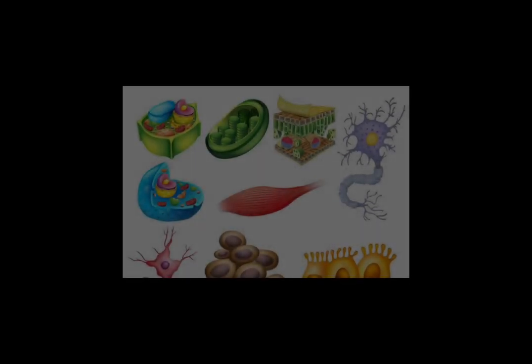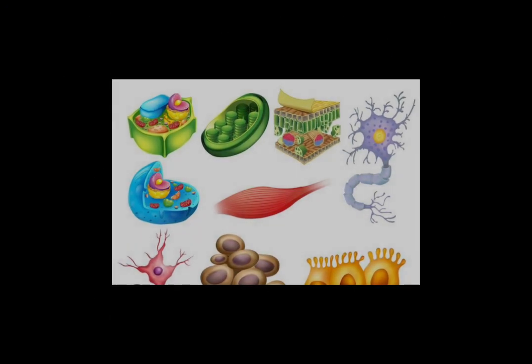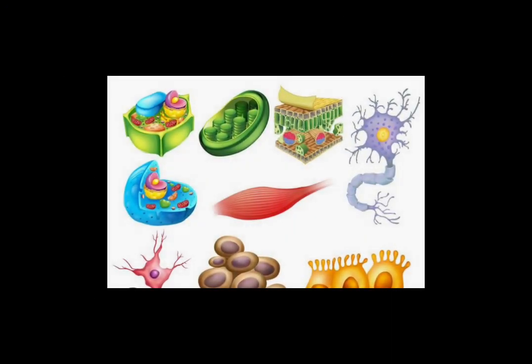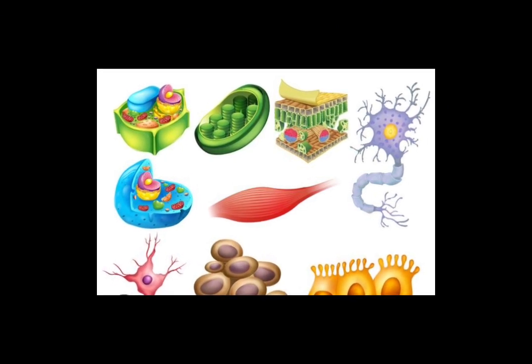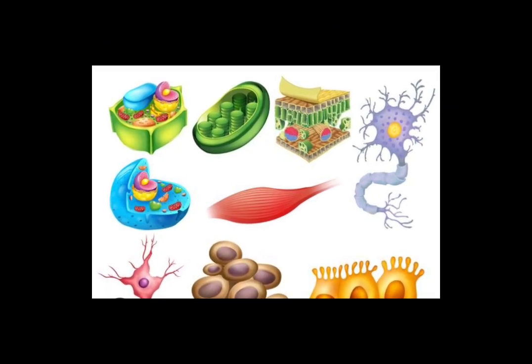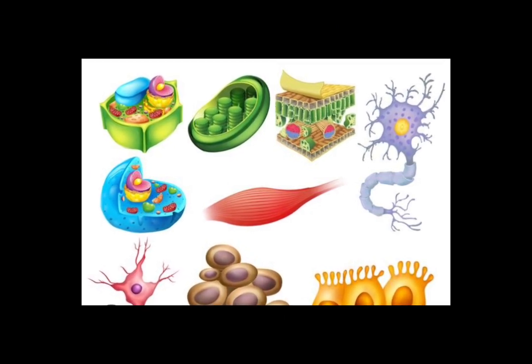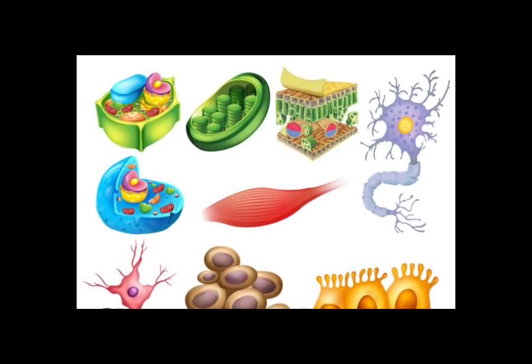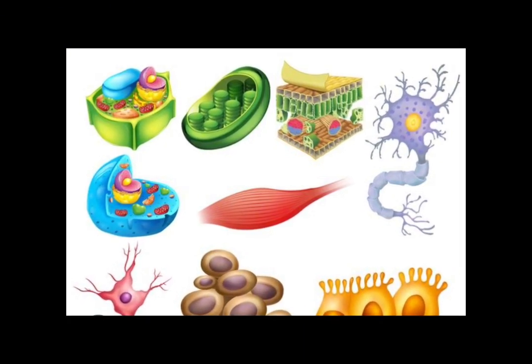Cells are the basic unit of life and are responsible for carrying out all the necessary functions of the living organism. They are the building blocks of all living organisms, from single-celled organisms like bacteria to complex multicellular organisms like plants and animals.